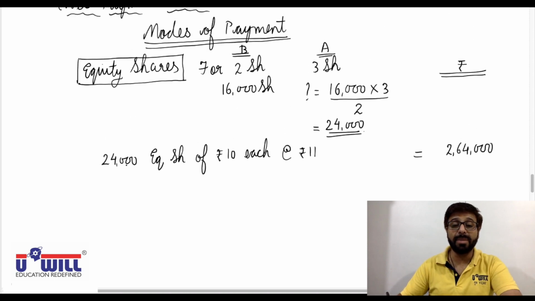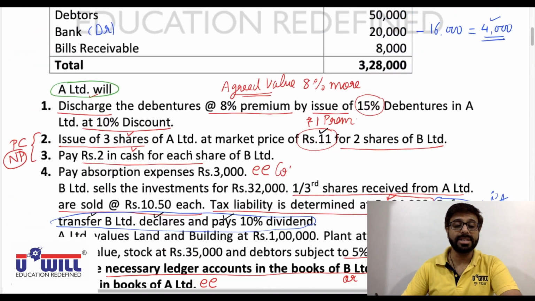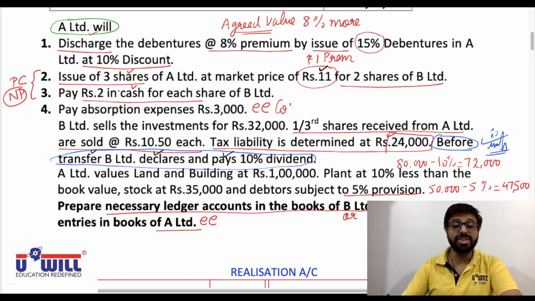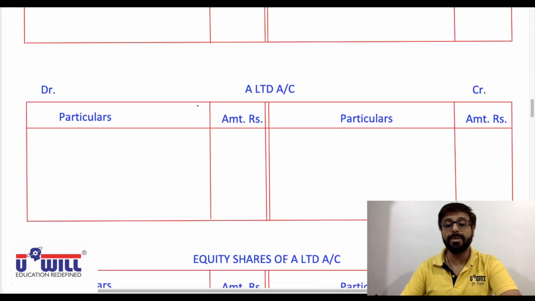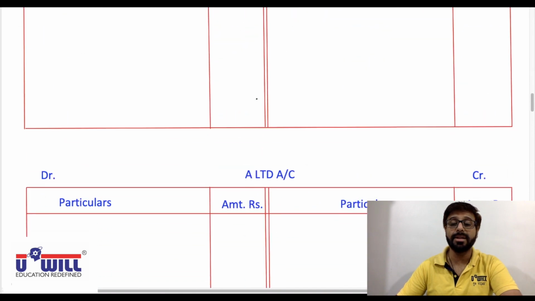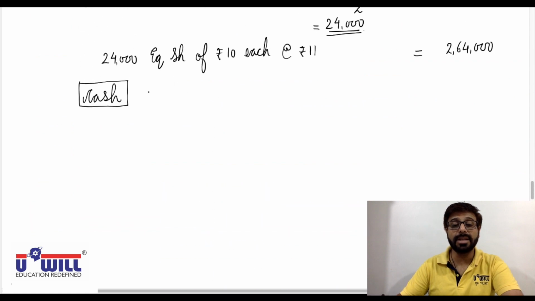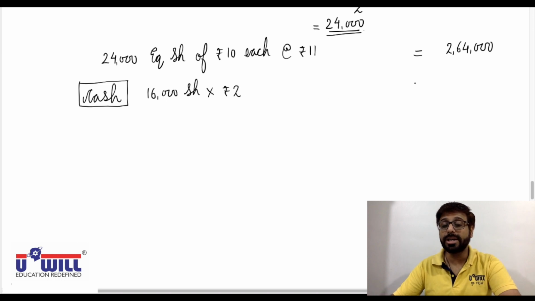Now second mode of payment is cash. Adjustment 3, what is given regarding that? Pay rupees 2 in cash for each share of B Limited. There are 16,000 shares in B Limited. So how much will we be paying in cash for 16,000 shares? 16,000 shares of B Limited multiplied by 2 rupees in cash. So 32,000 we will pay in cash.